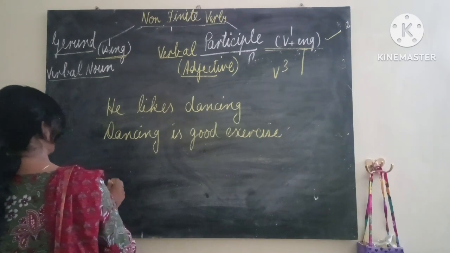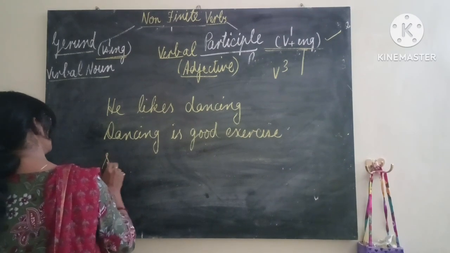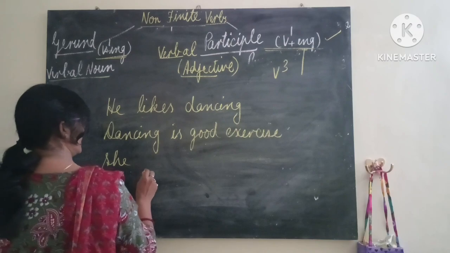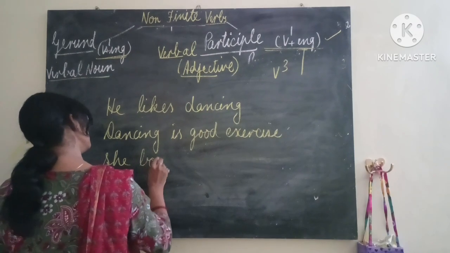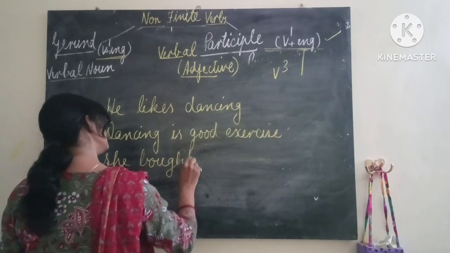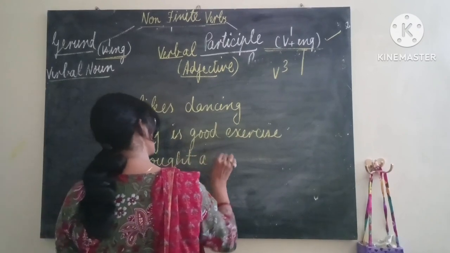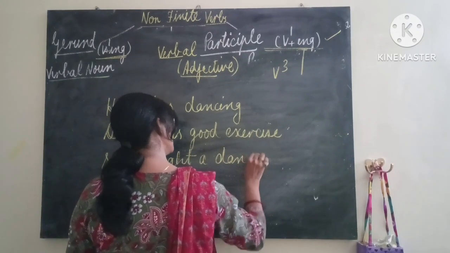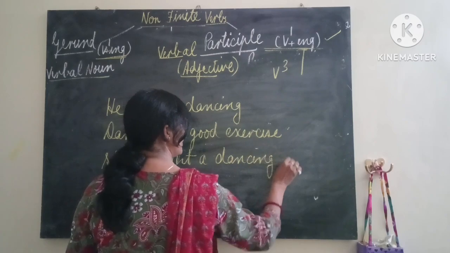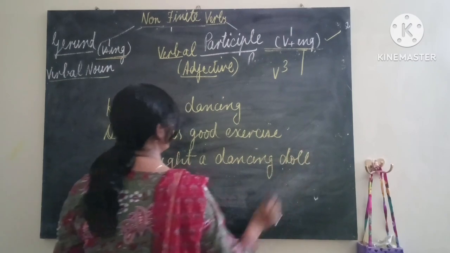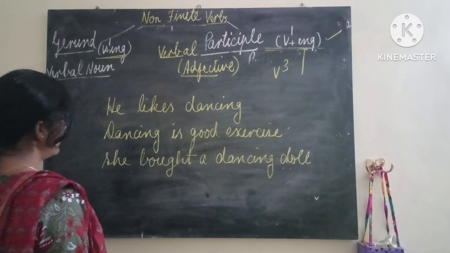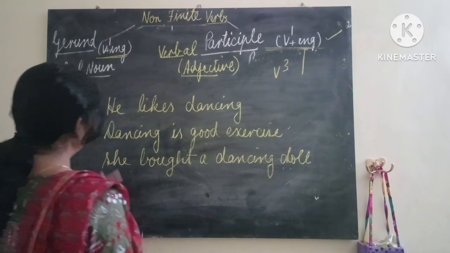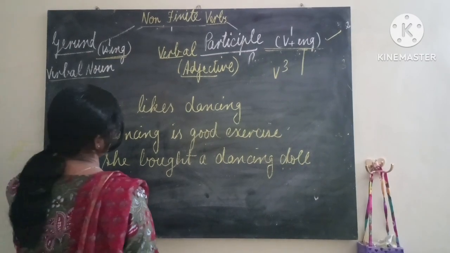Next, let's write: she bought a dancing doll. Dancing doll. Now you can see same dancing word is used in a different way. He likes dancing.